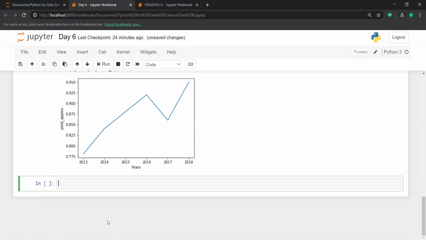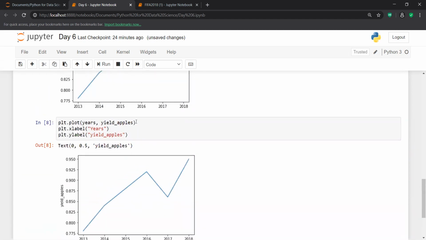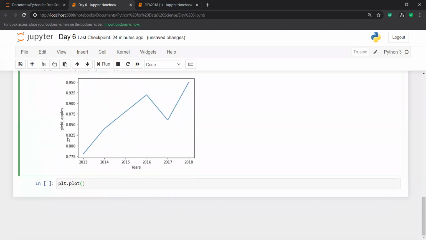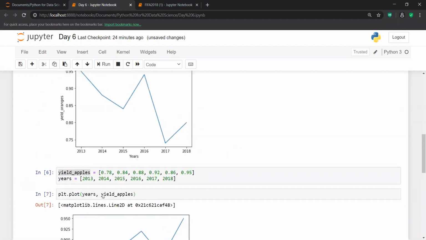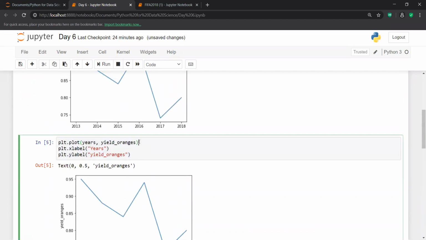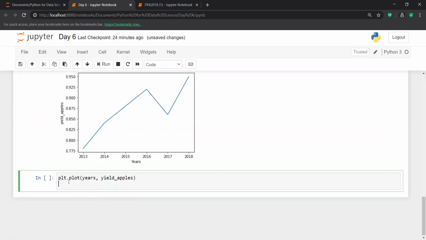So plt.plot, and inside plt.plot, in one graph I try to plot apples, and in the other oranges, so I'm plotting this thing simultaneously. So this is fine: years and yield of apples.